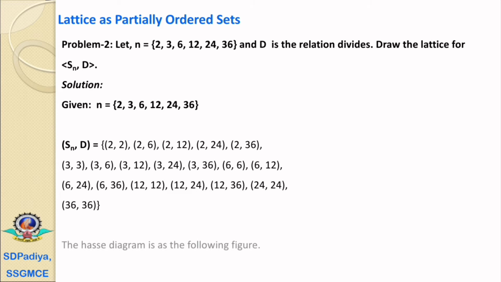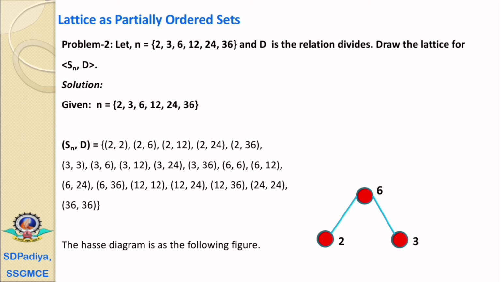Now how to design the Hasse diagram? At the lower level we have the first element 2, the next element is 3. 2 and 3 do not have a relation, therefore again it is at the same level. Next element is 6. 6 has a relation with 2 and 3, therefore it is at the next level, connected with both 2 and 3.